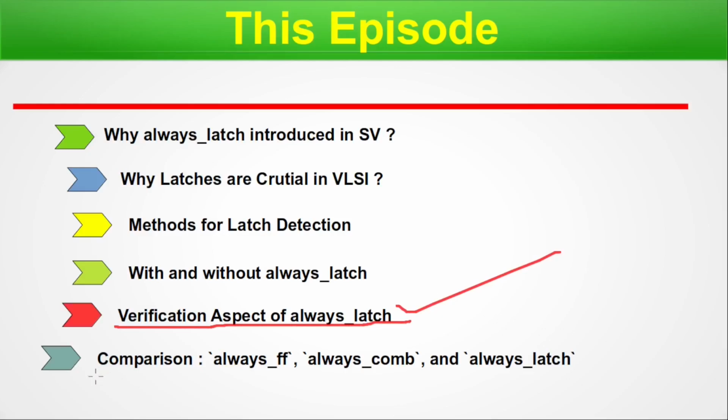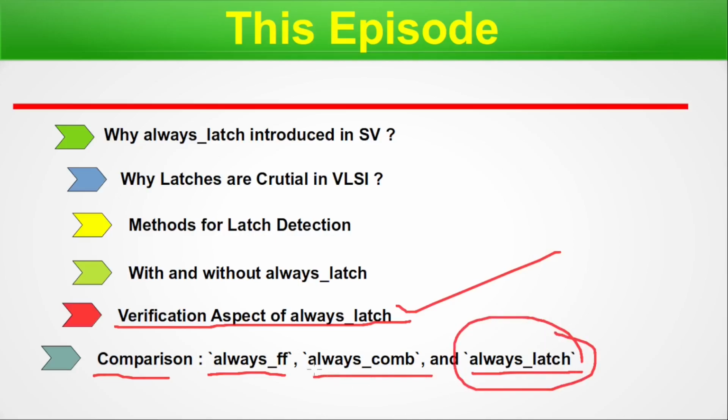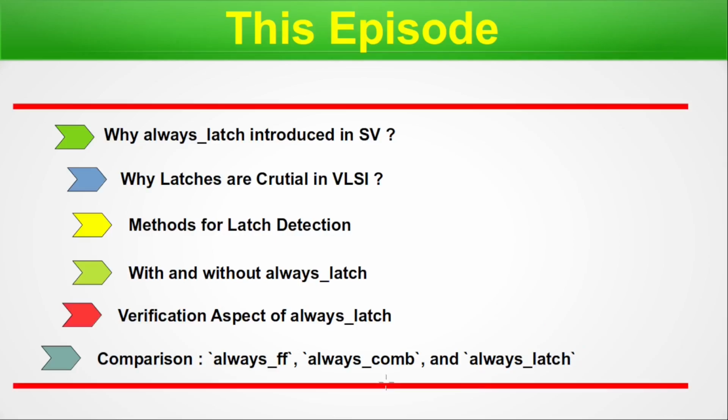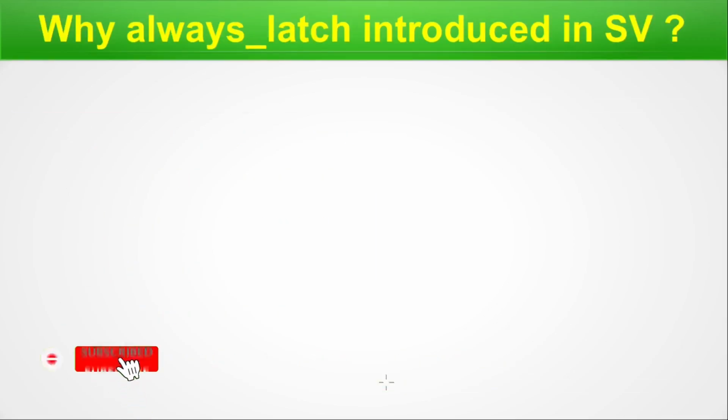At the last, we will compare the three things, that is always_ff, always_comb and always_latch. Always latch we are discussing in today's episode, and the other two we discussed in the last episode. So here we will compare all three sisters side by side and make a conclusive idea. That means some key points to remember for you, on why there are three instead of the single always that already existed in Verilog. Here we will conclude this episode, and that's the menu for today. So without any further delay, let's move on.